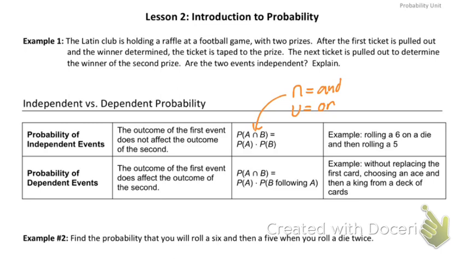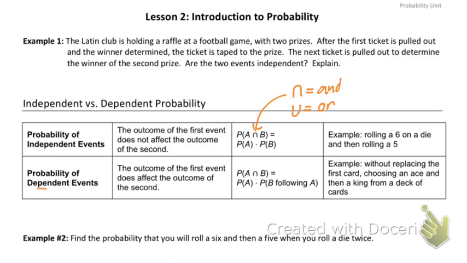Well, we said that the probability yesterday was just the probability of event A times the probability of event B happening, and that would be our total. If we had a C in there, we'd just multiply by the probability of C. So my example is rolling a 6 on a die and then a 5 on a die. Well, that would just be 1 over 6 times 1 over 6, which would equal 1 over 36. And I think we're going to actually do that down here in just a second.